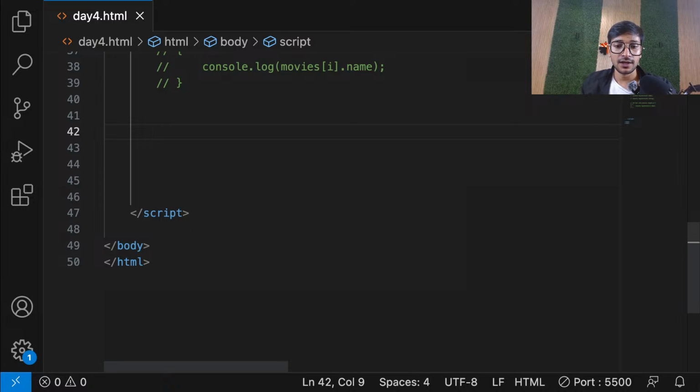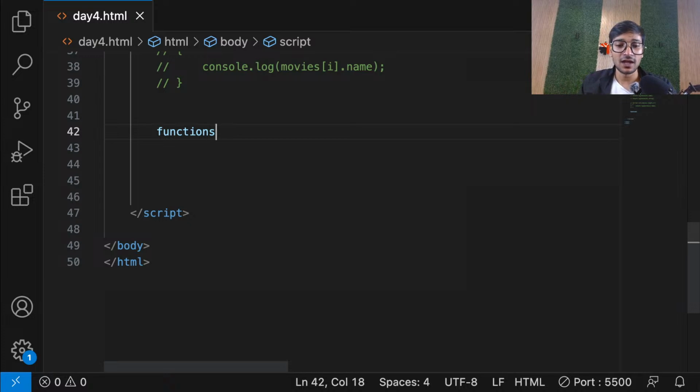Can we access the image link from the console this way? Yes, you can access the image link, but I don't think you can make it visible in the console. But we can definitely make it visible on our web page, so I'll show you how to do that. Don't worry. The next most important concept, and just after this, we'll be moving on to DOM manipulation. So let's go, everyone.